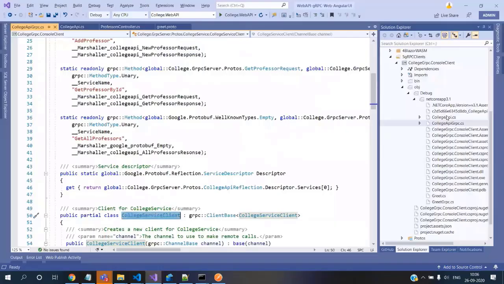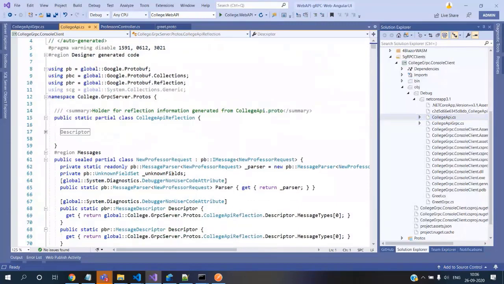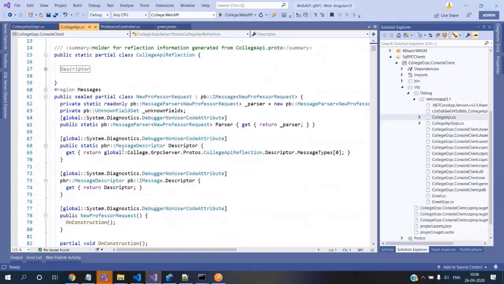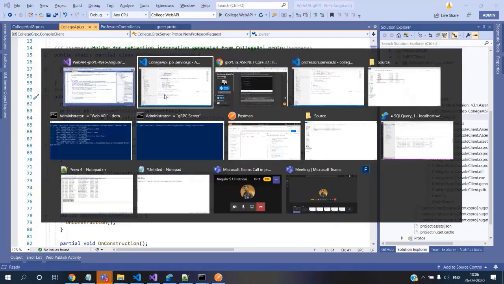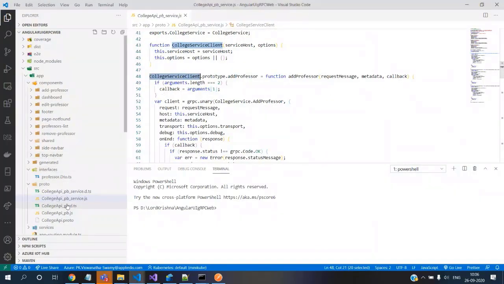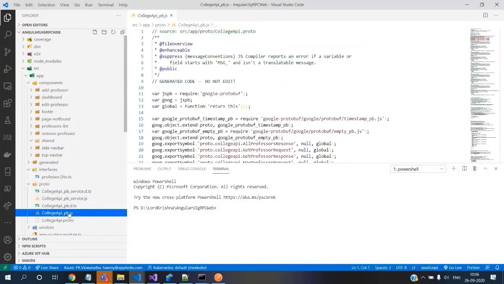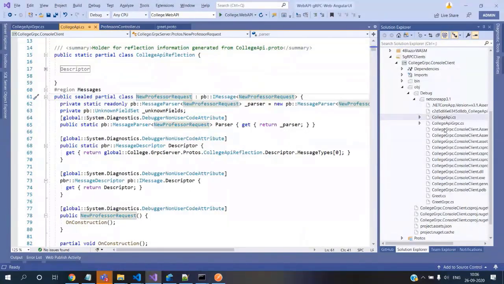Coming back to the data structures or the classes, it generates another file without the suffix of gRPC, which we have seen multiple times; these are the objects which go to and fro. If you check the other file without the service suffix, you can see the naming convention is pretty similar.